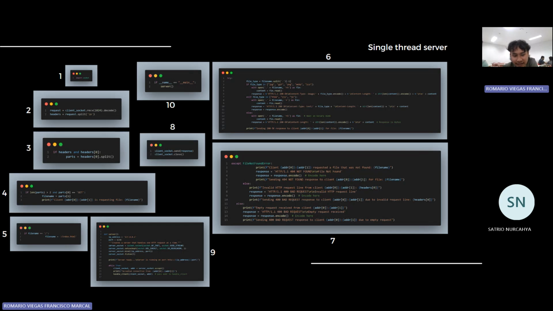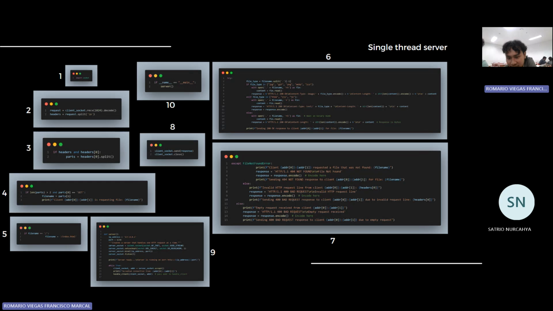If the client requests something on the server that is outside of the files, the system will send a message such as 404 not found.